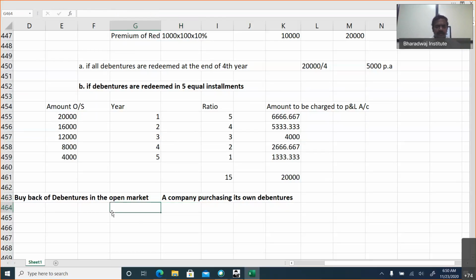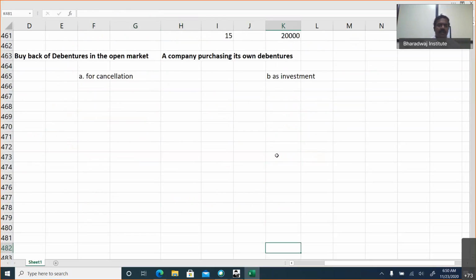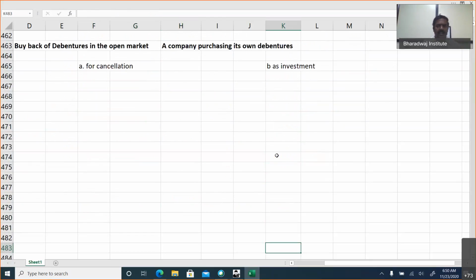So it can be purchased for cancellation, or this can be purchased as investment. This is not allowed for equity shares. Equity shares, if you buy, you must cancel immediately. But debentures can be purchased and cancelled immediately, or it can be held as an investment, like investment in your own debentures.